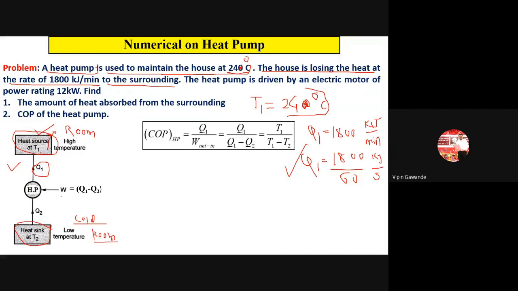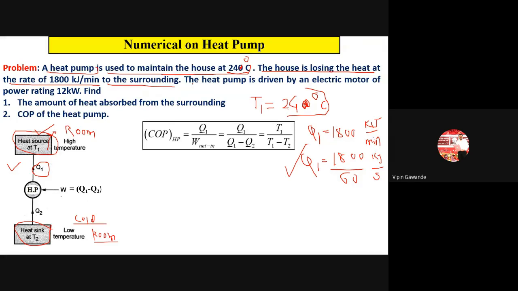It is the T1 temperature, because the heat pump supplies heat to the room. Which room will it supply to? This room. So what is its temperature? 24 degrees Celsius. Now the house is losing the heat at a rate of 1800 kilojoule per minute. Now which heat is entering into the room? Q1 amount of heat is entering into the room because of the heat pump. So that amount of heat is Q1 equal to 1800 kilojoule per minute. Now we require kilojoule per second, so 1800 divided by 60 seconds.